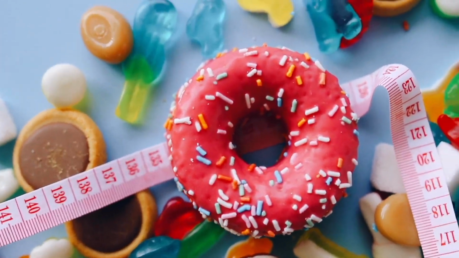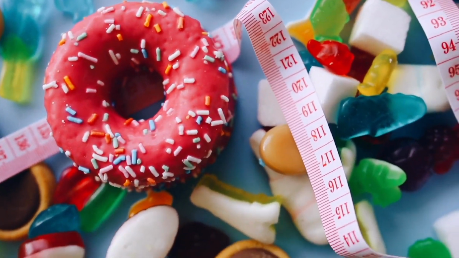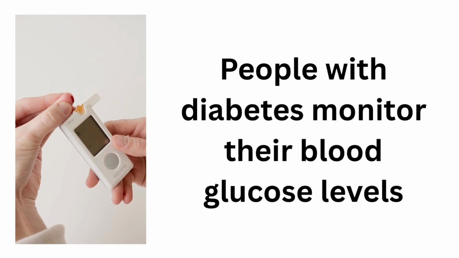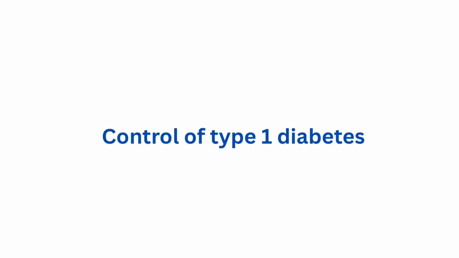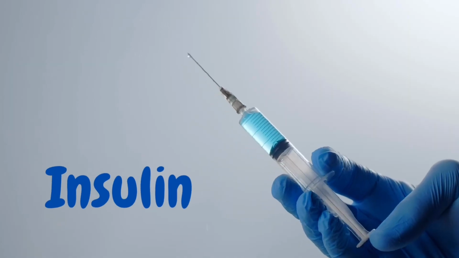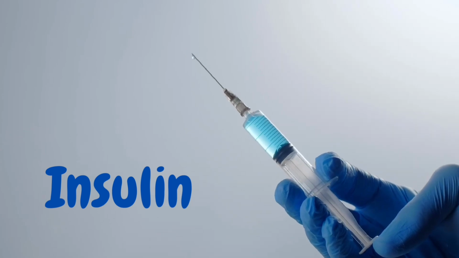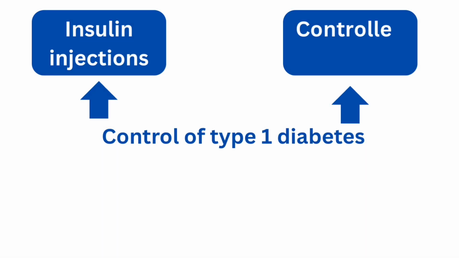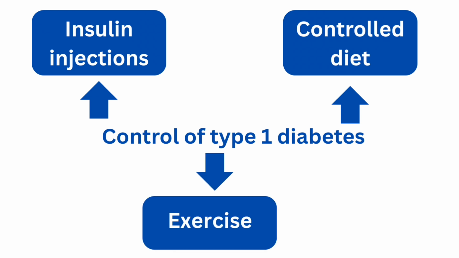Because people with diabetes have trouble controlling their blood glucose levels, they need to regularly measure the concentration of glucose in their blood. If someone has type 1 diabetes, they need to inject themselves with insulin when their blood glucose levels are too high. The injected insulin then tells the liver and muscle cells to store the extra glucose as glycogen. People with type 1 diabetes are also advised to have a carefully controlled diet and not eat lots and lots of carbohydrates. This keeps their blood glucose levels lower. It's also recommended that they take regular exercise because exercise uses up glucose through respiration.